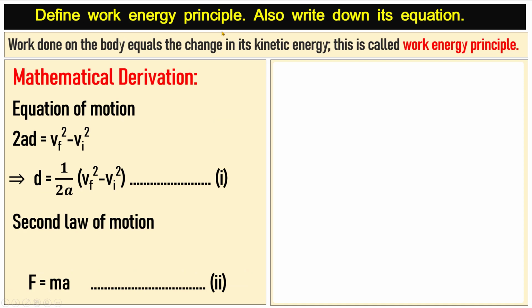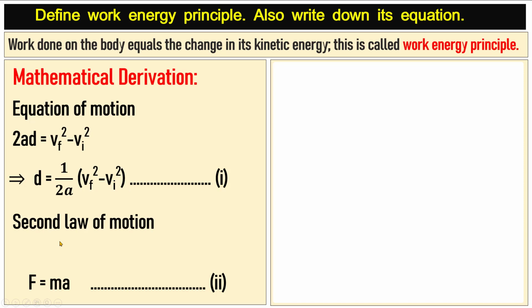Define the work energy principle. Also write down its equation. Work done on the body equals the change in its kinetic energy. This is called the work energy principle. Mathematical derivation: we know that the equation of motion is 2AD is equal to Vf square minus Vi square, which implies that D is equal to 1 over 2A into Vf square minus Vi square. Let us suppose this is equation number 1.